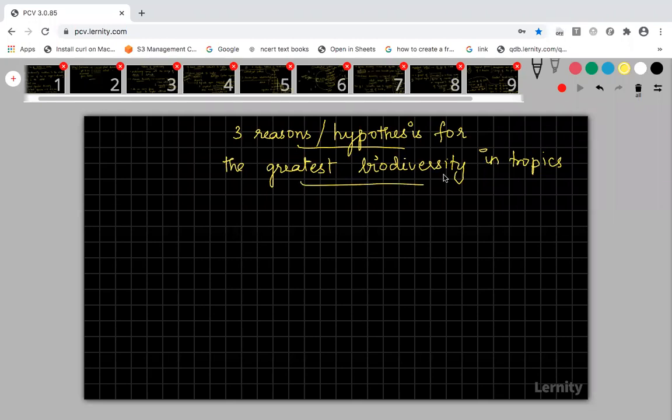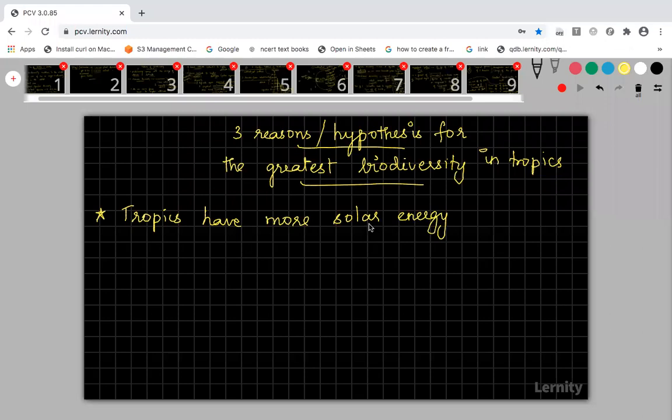So the first reason, as you all said, is the environmental condition. That is a very important reason. Tropical regions have more solar energy. Why is solar energy the prime reason?